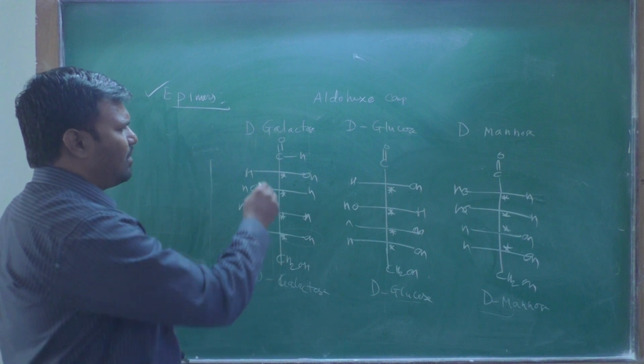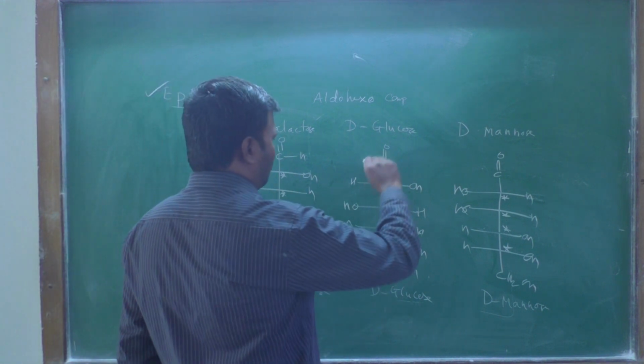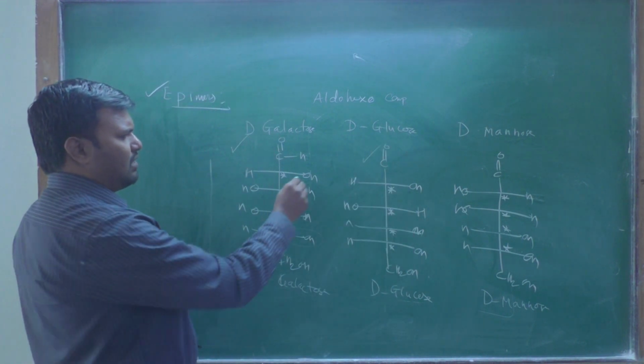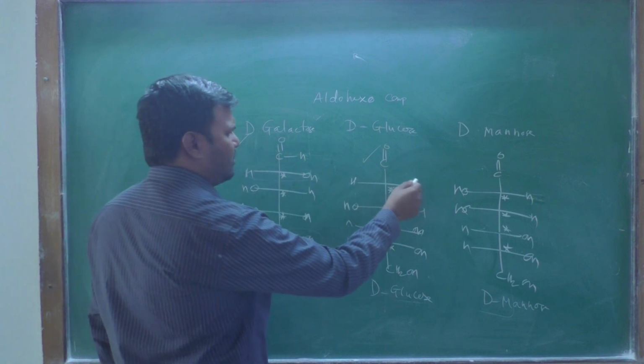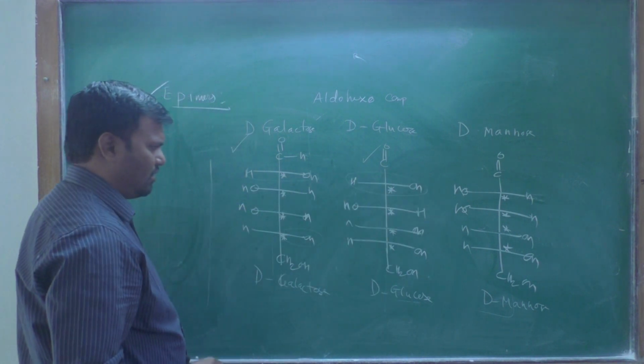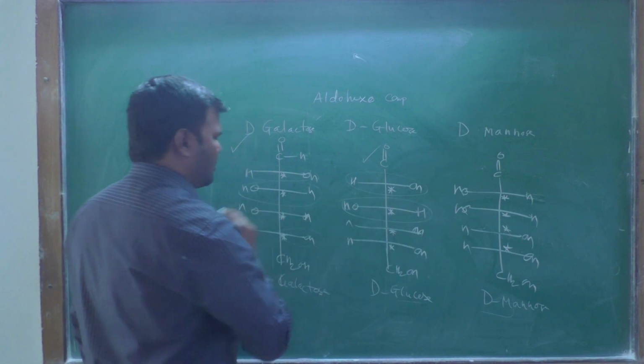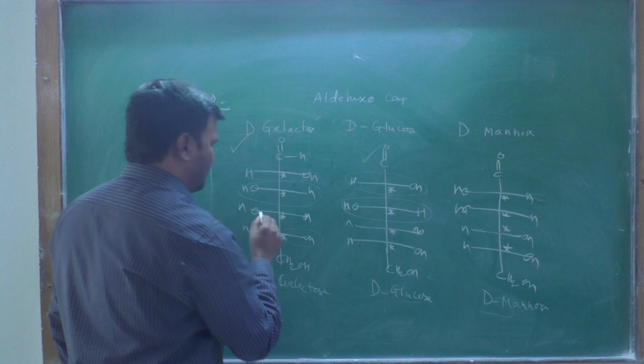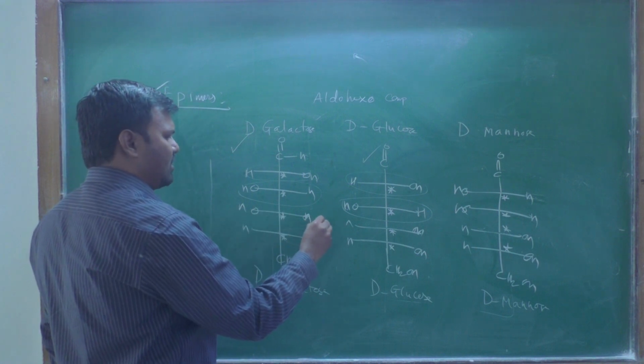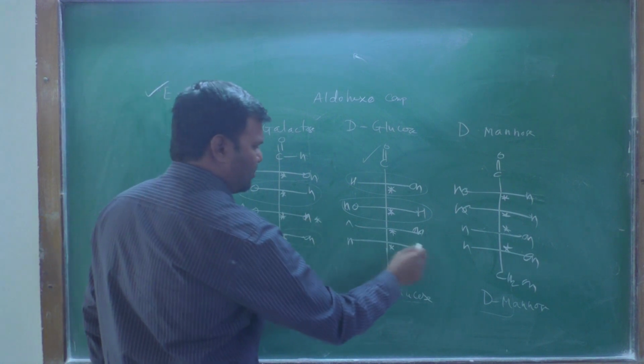Okay, in this case, when you compare galactose with glucose, you find that the first chiral center's configuration is the same. Then the second OH is on the left side, its configuration is the same. The third OH is on that side, the same.